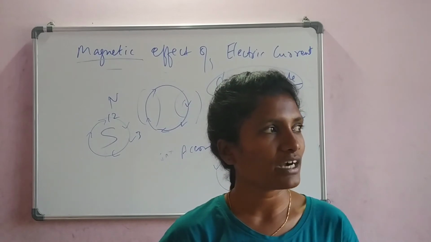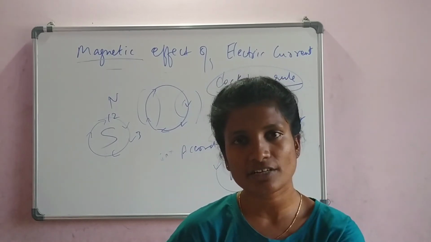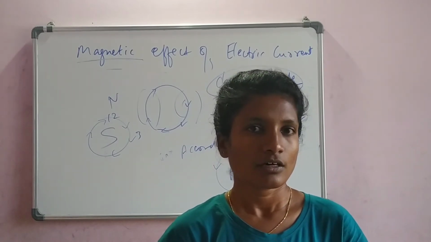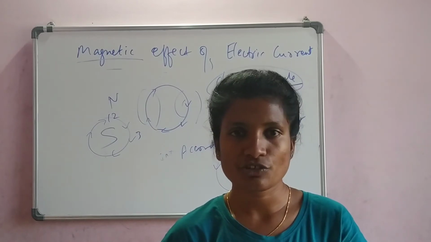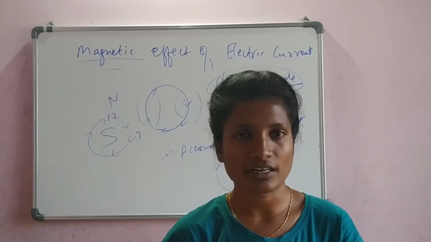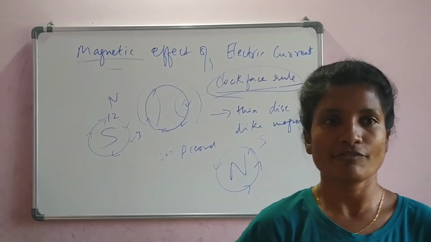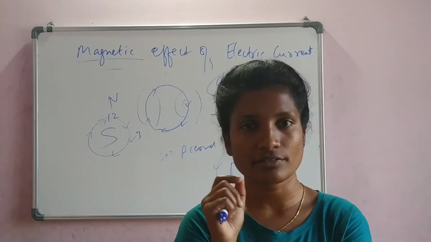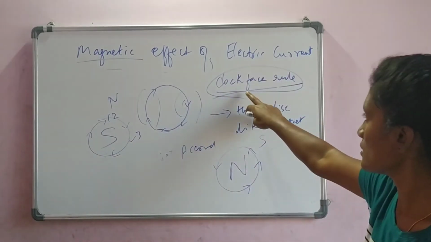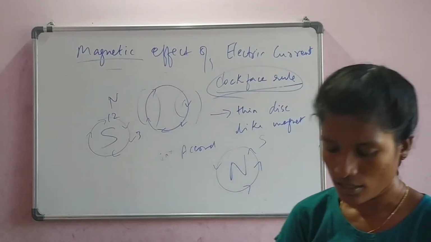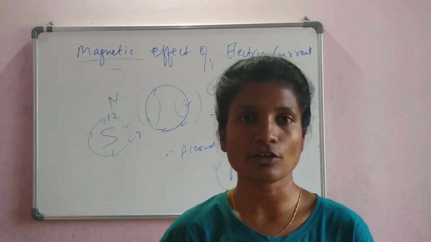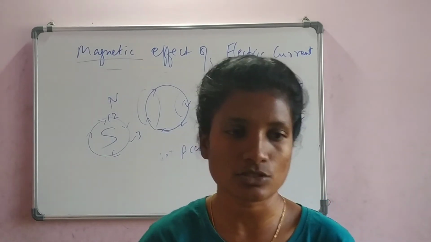So the whole world is made up of electromagnets. The mobiles that we are using have electromagnets. The iron box which we are using, the magnetic levitation trains, the cranes, so many things. There also, if you want to detect which is the north and south pole, we will be using the clock face rule. Now the next shape that we are going to take is the solenoid.